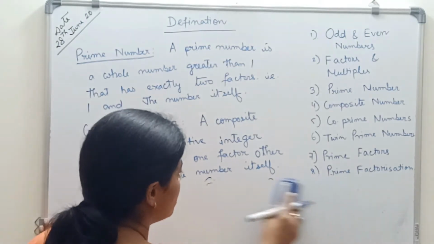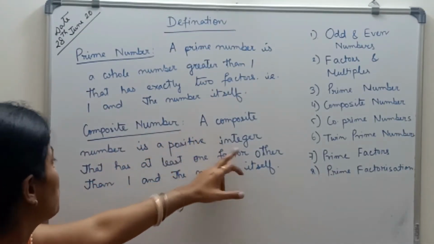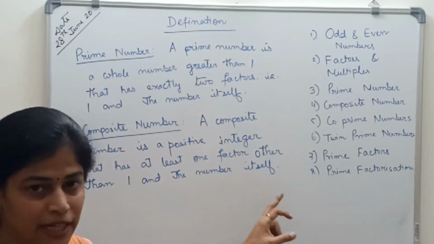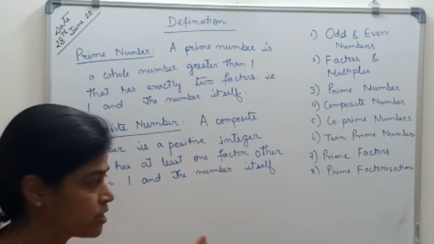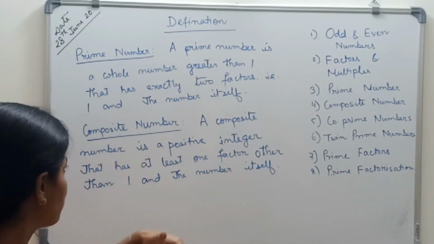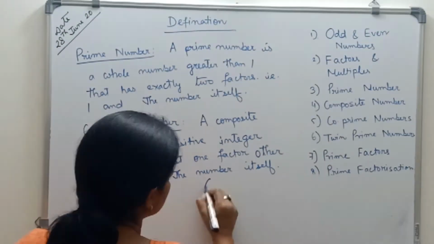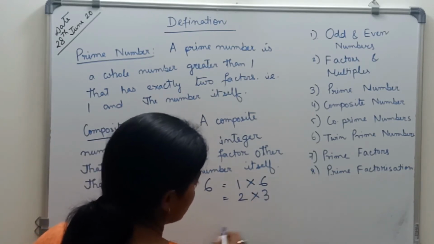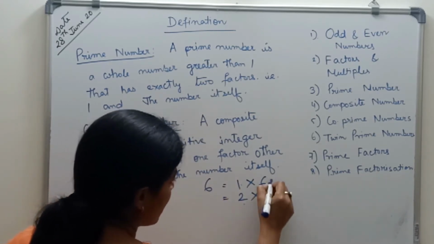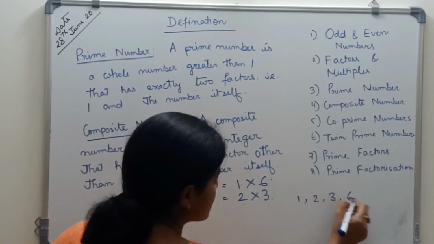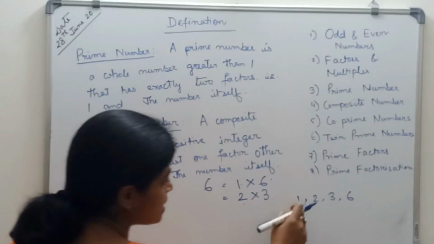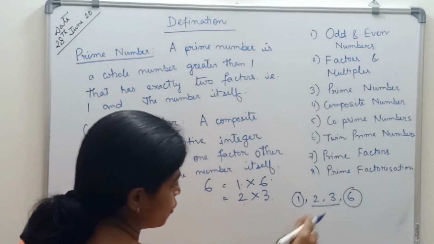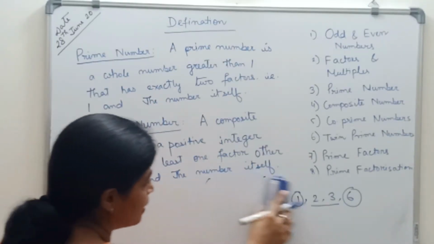Now coming to composite numbers, what it says: a composite number is a positive integer that has at least one factor other than 1 and the number itself. It means it should have a minimum of 3 factors, and more than 3 factors is also a composite number. Now if I take the number 6, how many factors are there? 1 into 6 is 6, then 2 into 3. Are there any more factors? So 1, 2, 3 and 6 are the factors of 6. Since there are more than 2 factors, that is the number 1 and the number itself, and 2 more also, it is a composite number.